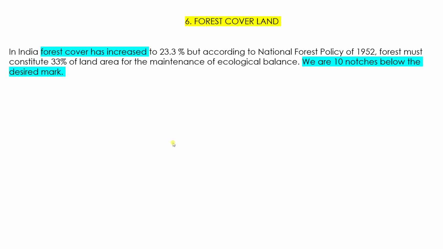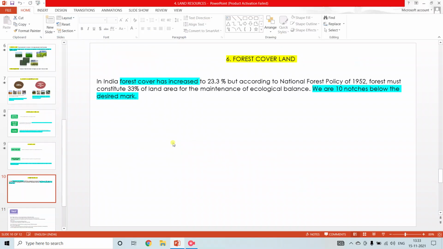And with this we have completed reading about the land resources, land use pattern, and land utilization. These are the three main important topics of this chapter. I'm sure there would be a question from this one. It's very important, so please read it properly. Don't leave this portion. You cannot afford to leave this portion. It is very important. All right, thank you so much.